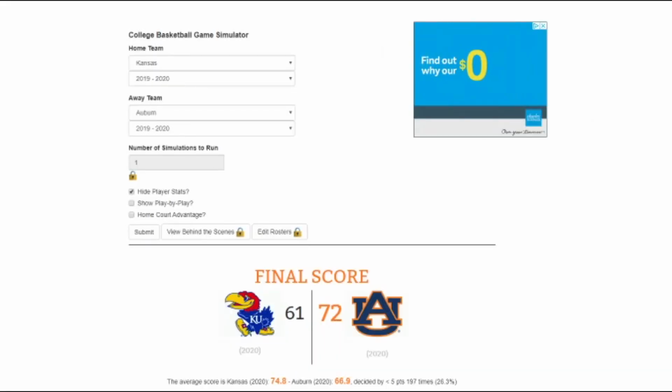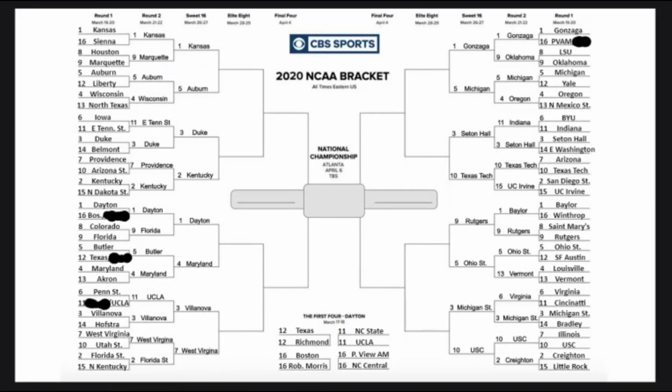And just like that, 2 #1s have gone down. Auburn beating KU 72-61. The door is wide open now. I thought KU had a good shot at winning. That proved to be wrong. Auburn moving on to the Elite 8.